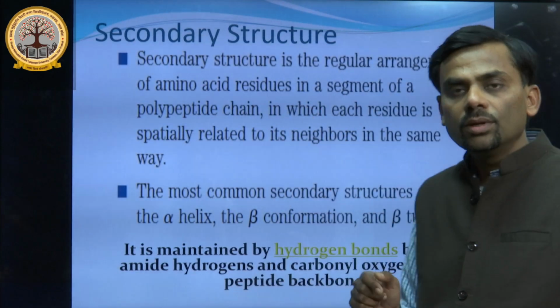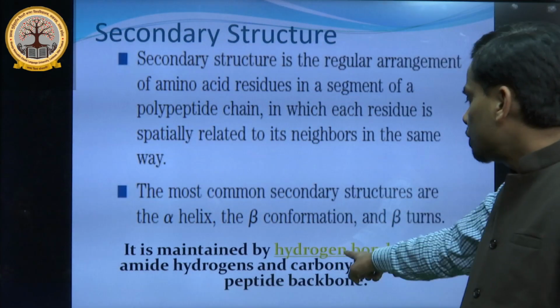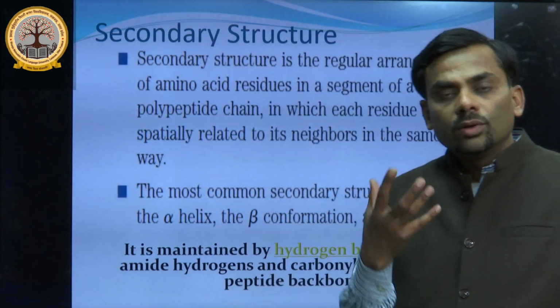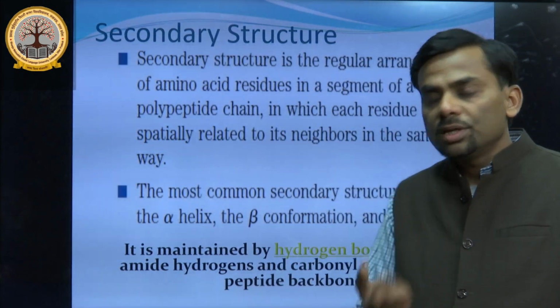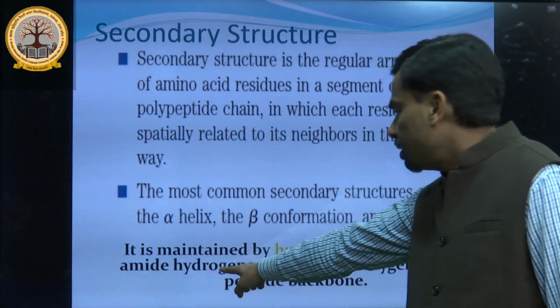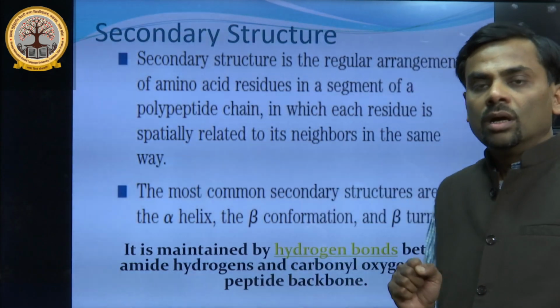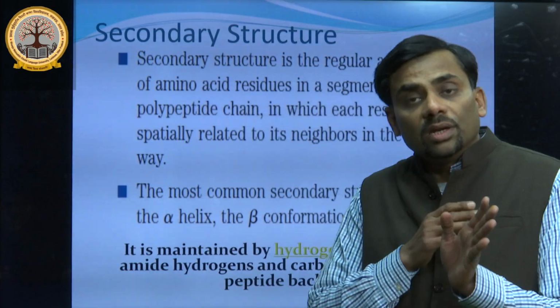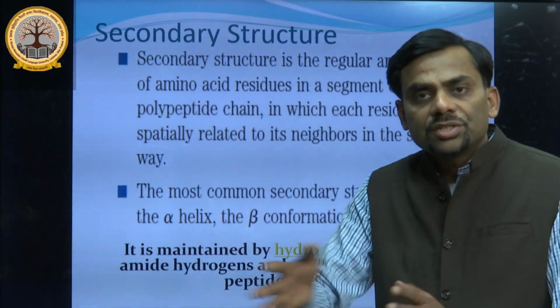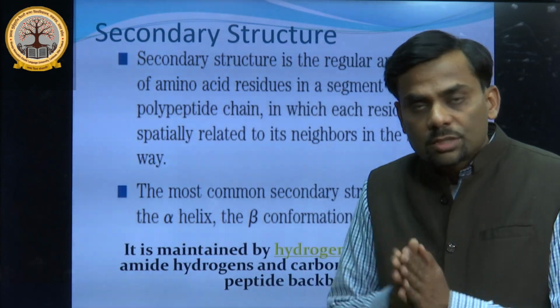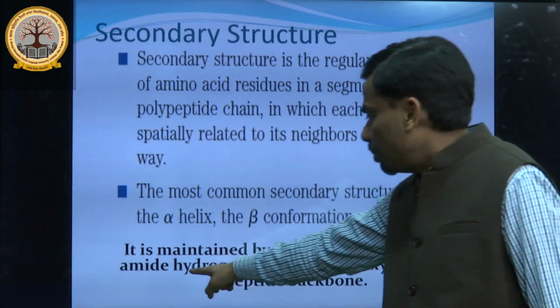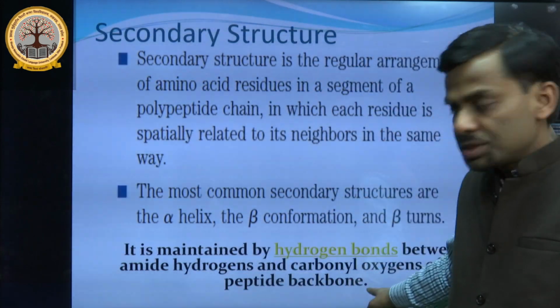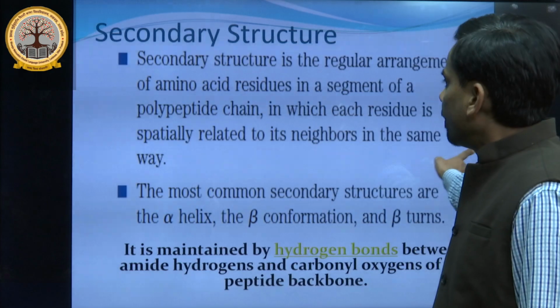Secondary structure, I have told you, is due to the hydrogen bonds. So between which groups is the hydrogen bonding available? It is the amide hydrogen and carbonyl oxygen of the peptide backbone. Since there are many amino acids in a single chain, interaction takes place between the amide hydrogen of one amino acid and the carbonyl oxygen of another amino acid.